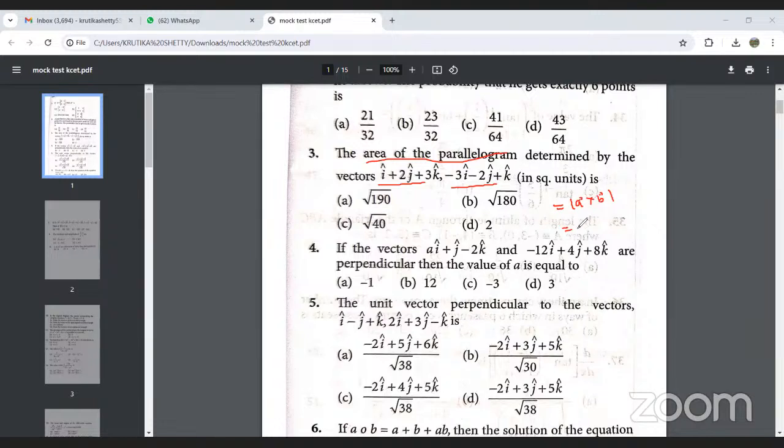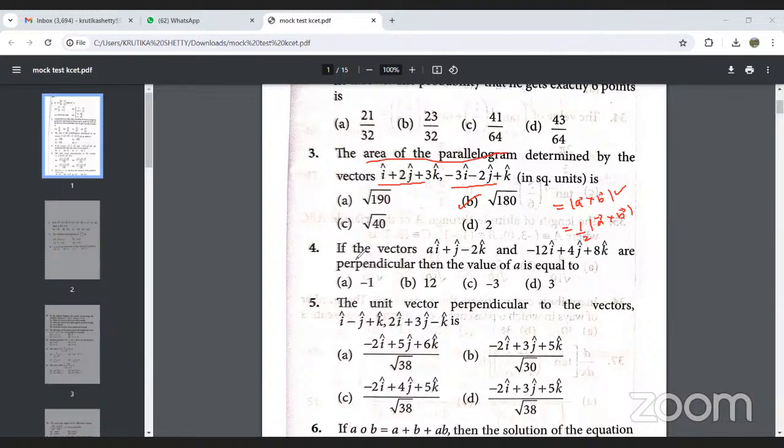If the same question occurs and they mention A and B as the diagonals, then you need to use half mod of A cross B for the area of the parallelogram. And if they have mentioned them as the sides, then you need to make use of mod of A cross B. So when you substitute and simplify, better you consider them as the sides. You will get the answer as root of 180 square units.